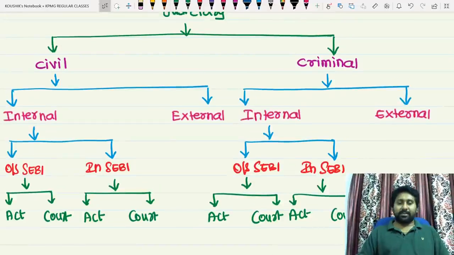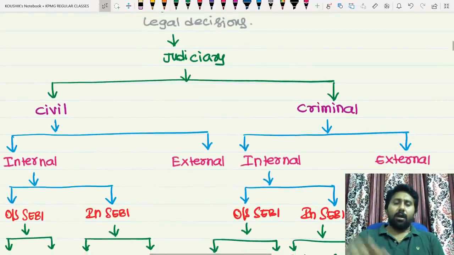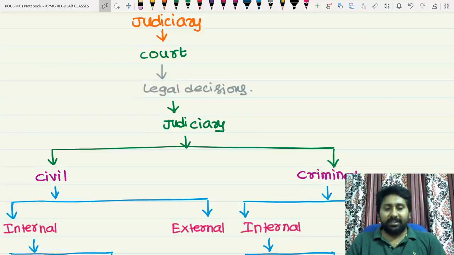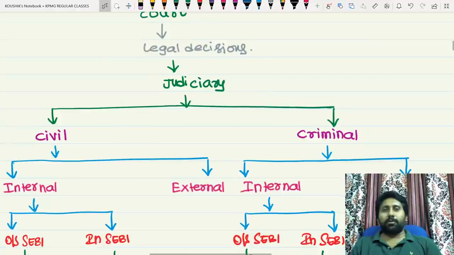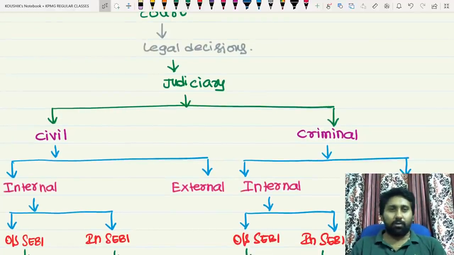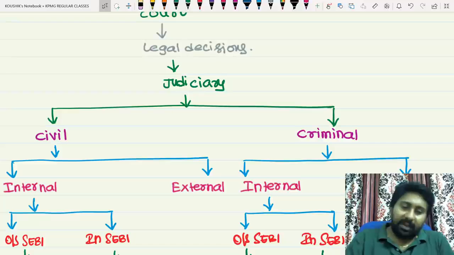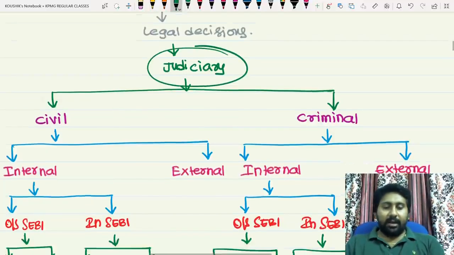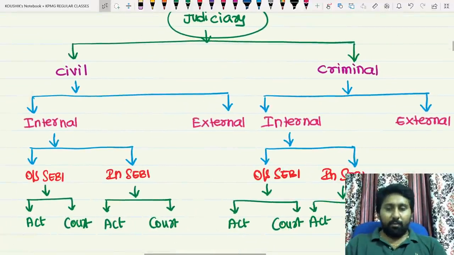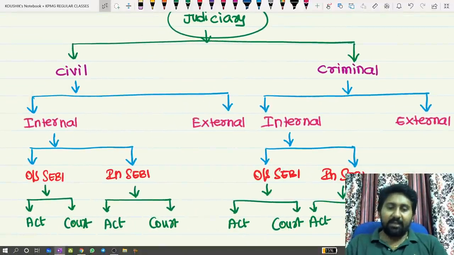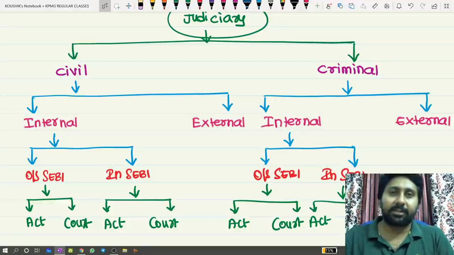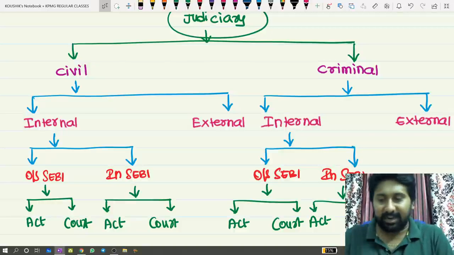So let us try to understand clearly. First one, judiciary means a court. Whenever there is a dispute, contravention, etc., we need to go to a court. The legal decisions are taken at a place called a court, also called a judicial setting. There are two types of legal cases: one is a civil nature case, another is a criminal nature case. Civil nature, we can again divide into two parts, internal and external.